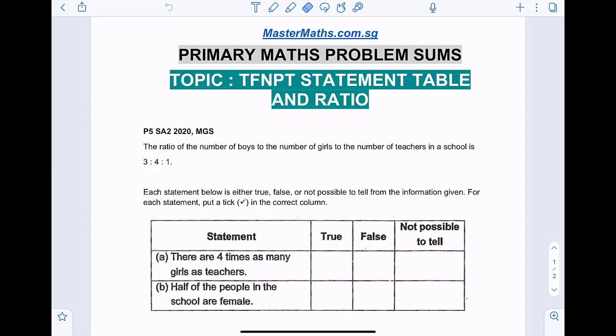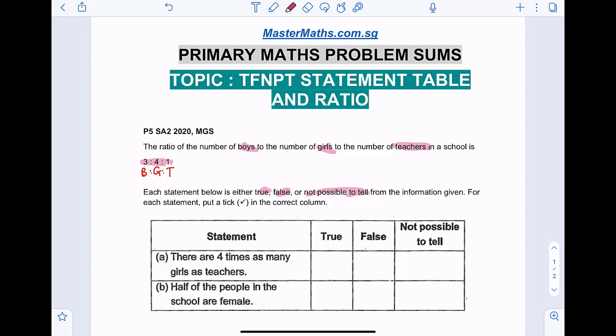The ratio of the number of boys to the number of girls to the number of teachers in a school is 3:4:1. So it's good to write this down. B:G:teachers. Each statement below is either true, false, or not possible to tell from the information given. For each statement, put a tick in the correct column.